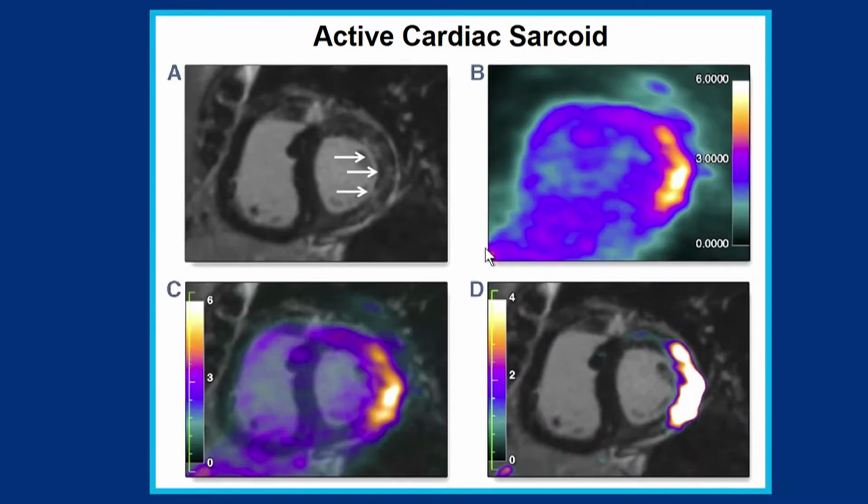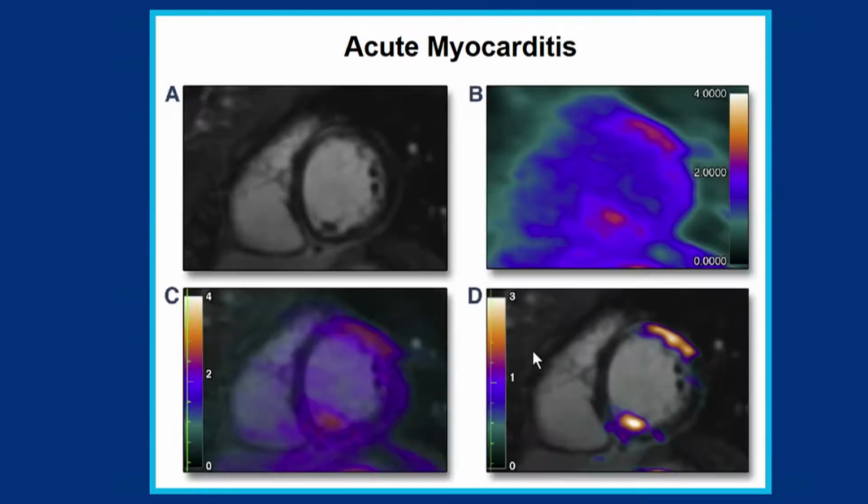And here we got these, what I still find to be absolutely exquisite images of active cardiac sarcoidosis. You can see here in the lateral wall, late gadolinium enhancement, contrast positive, and here these localized and matching increased activity on the PET scan. And you can see here the fused images, beautiful co-localization of the PET with the contrast enhancement on MRI.